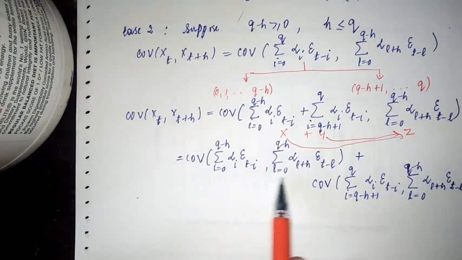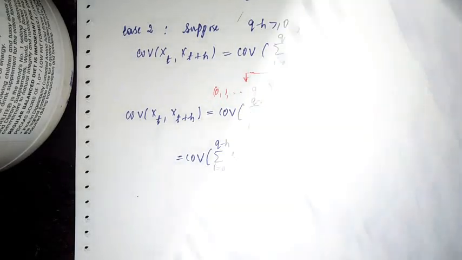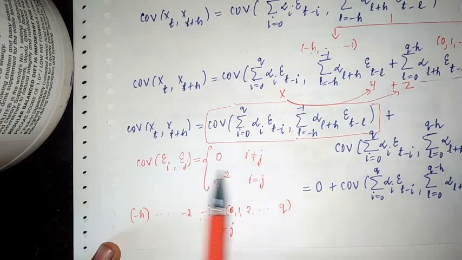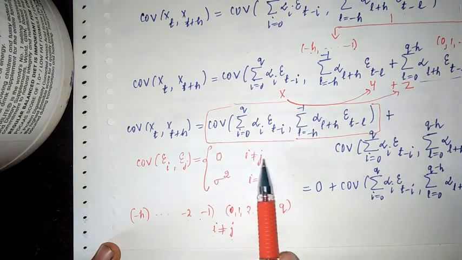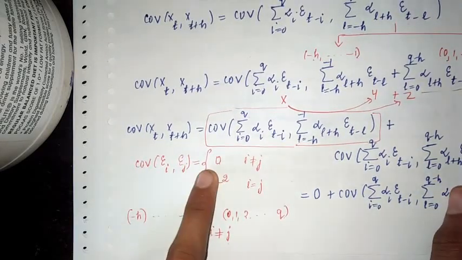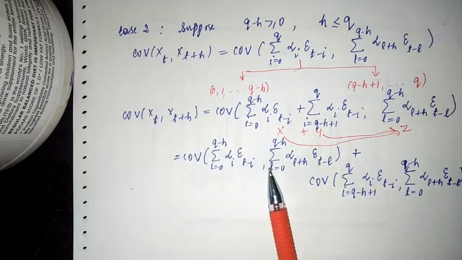If you see the first term, we know from the previous result that the covariance between epsilon I and epsilon j is 0 if I is not equal to j, and sigma square if I is equal to j. The same result we are going to use here. So see whether the ranges are the same or not.